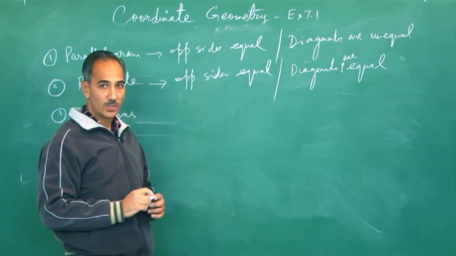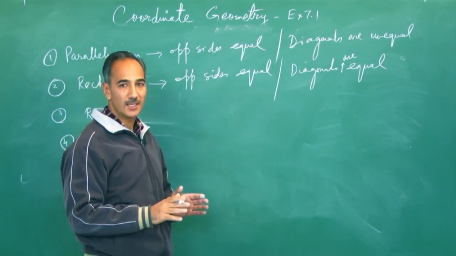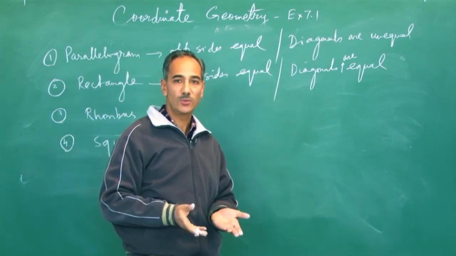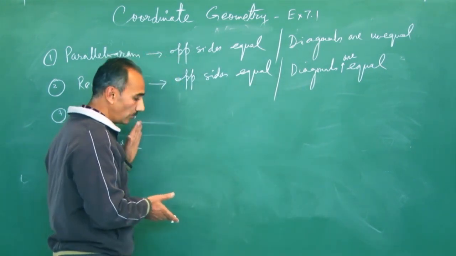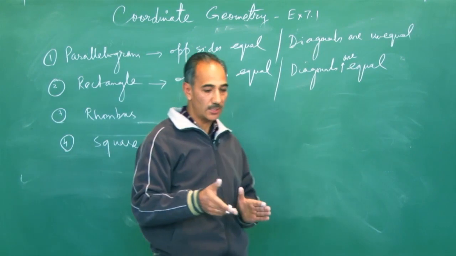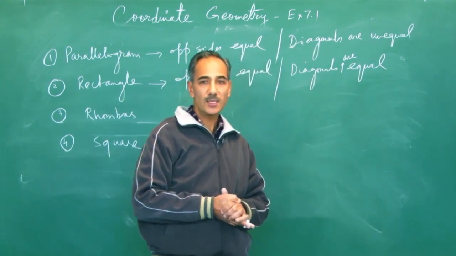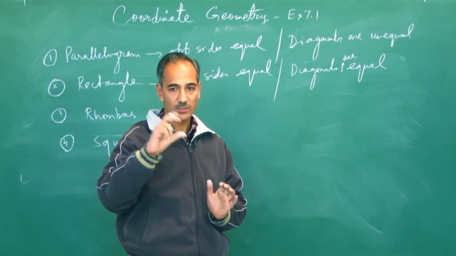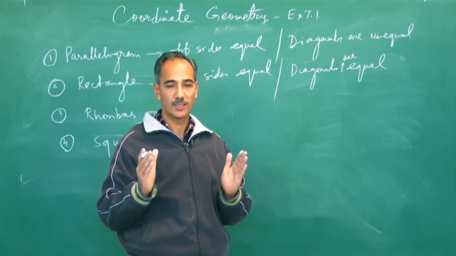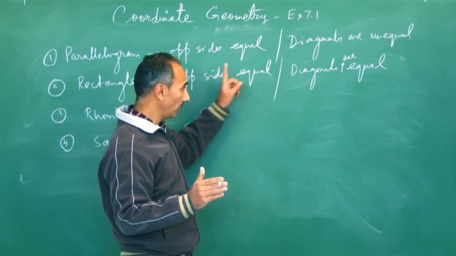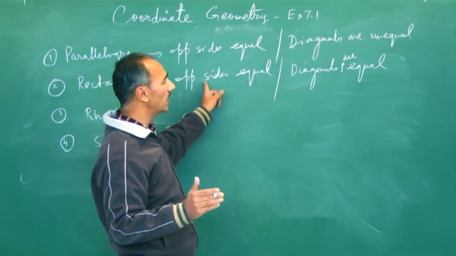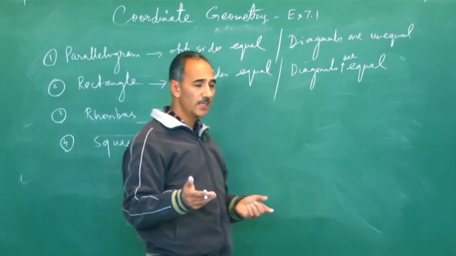Just remember it. No work on angles, because the distance formula won't give you any idea about the magnitude of angles. So if you have to show that the quadrilateral whose 4 vertices are given is a parallelogram, you will find the lengths of the opposite sides, they ought to be equal. If diagonals are not equal, then it's a parallelogram. But if opposite sides are equal as well as diagonals are equal, then it's a rectangle.